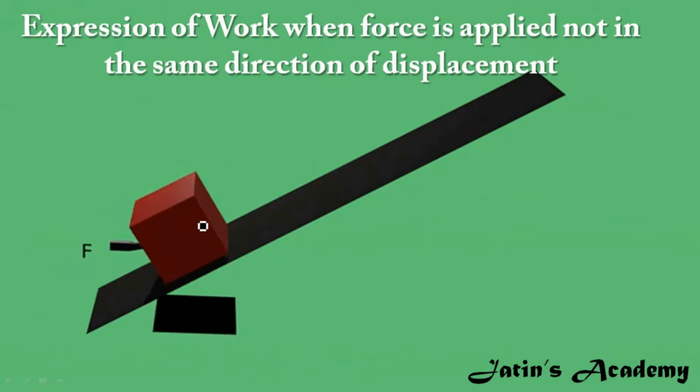Why? Because force is acting in this direction and displacement occurs in this direction. It means that force and displacement are not in the same direction. So what is the formula of work done when force and displacement do not occur in the same direction? That formula we have to derive.